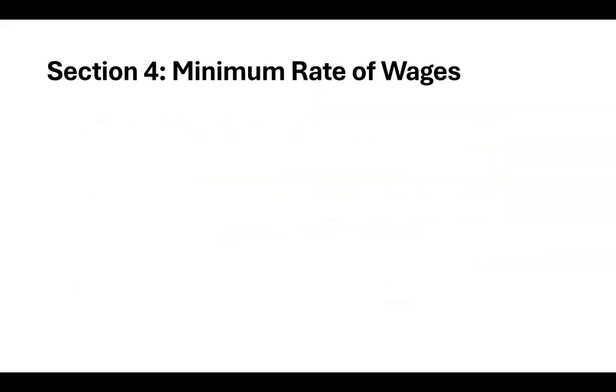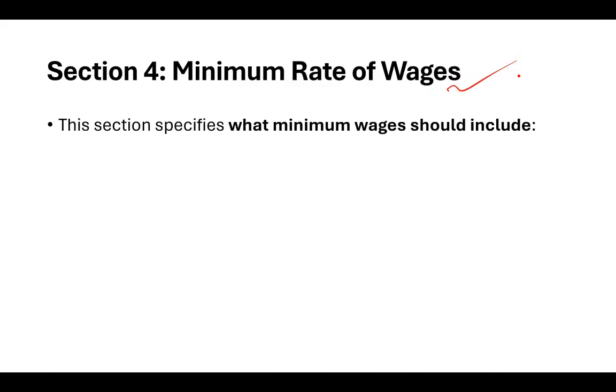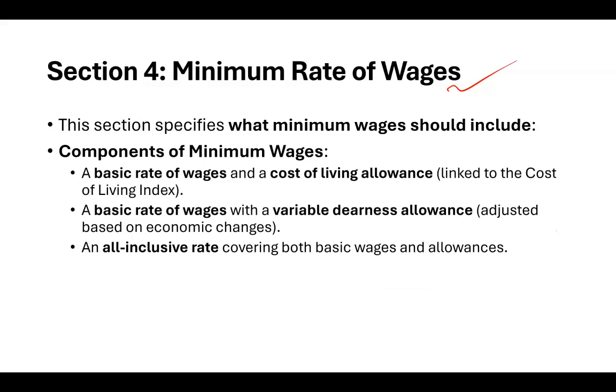Moving on to section 4. Section 4 is about minimum rate of wages. So section 4 talks about what these minimum wages include. This includes different components, like a basic rate or the cost of living allowance. So basically that is the basic rate of wages. And then there is a basic rate with variable DA also. So basically we get housing allowance, that is the cost of living, that is housing allowance, and then we get a DA, right, dearness allowance, which is based on the economic changes.